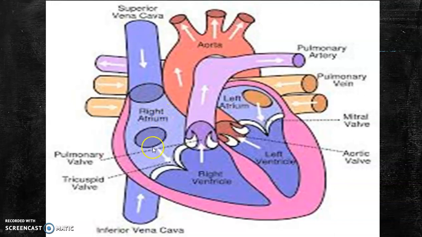From the right atrium, the blood enters through the tricuspid valve. On contraction, the blood is ejected from the right ventricle. The contraction is otherwise known as systole. During systole, the blood is ejected from the right ventricle into the pulmonary trunk. The pulmonary trunk branches into the right and left pulmonary arteries.